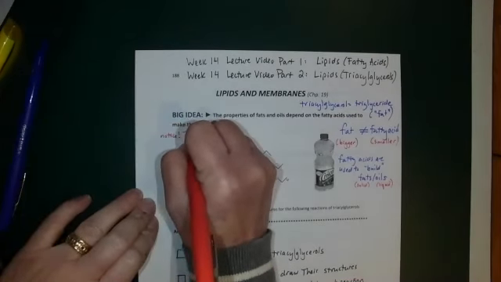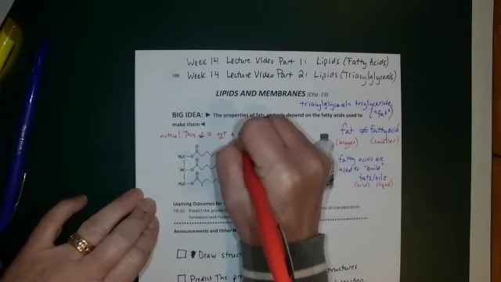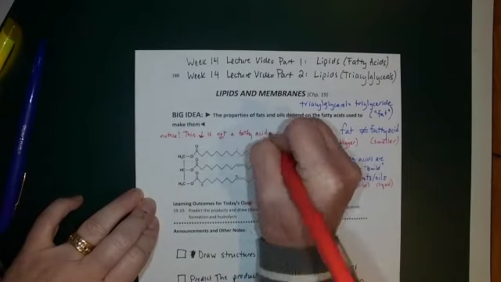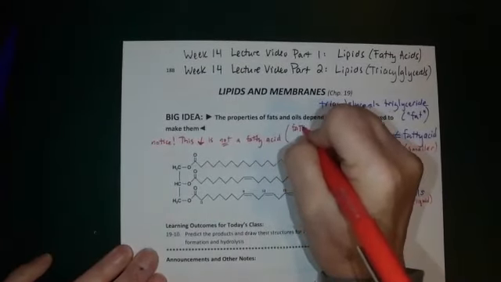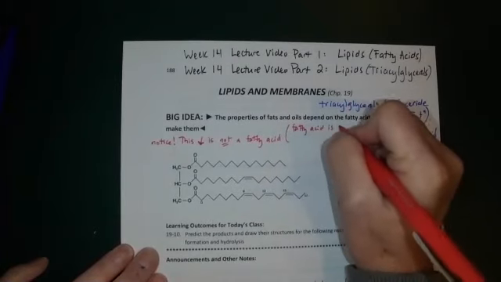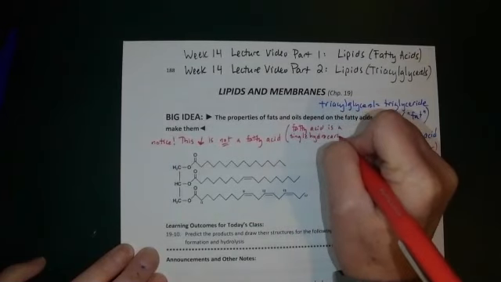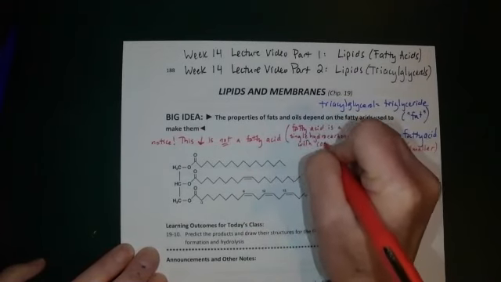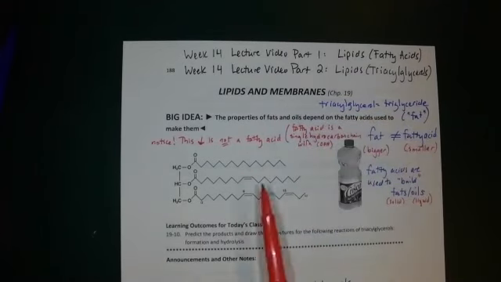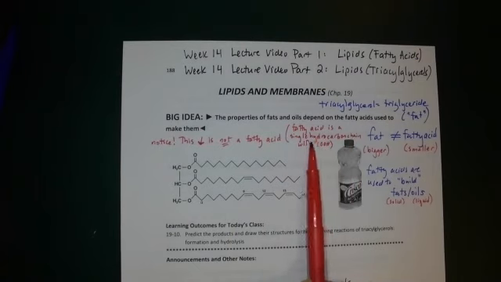Notice that structure down there is not a fatty acid. A fatty acid, as you know, is a single hydrocarbon chain with the carboxylic acid group at the end of it. We saw that in video 1.